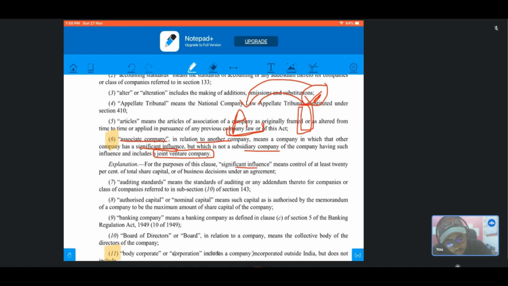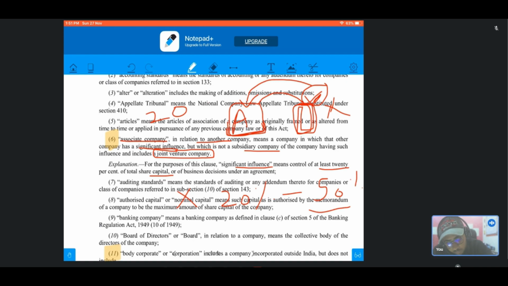And here significant influence refers to at least 20% of total share capital. Suppose this company is X and it holds at least 20% or more of the shareholding of company A, then A will be the associate company of X. Moreover, company A shall not be a subsidiary of company X. So X can hold at least 20% and a maximum of 50% of the shareholding in company A. If the shareholding of X in A exceeds 50%, then A will be called a subsidiary of X and not an associate company.